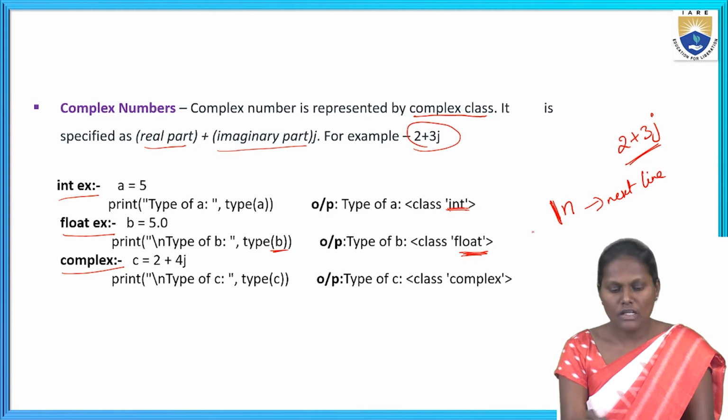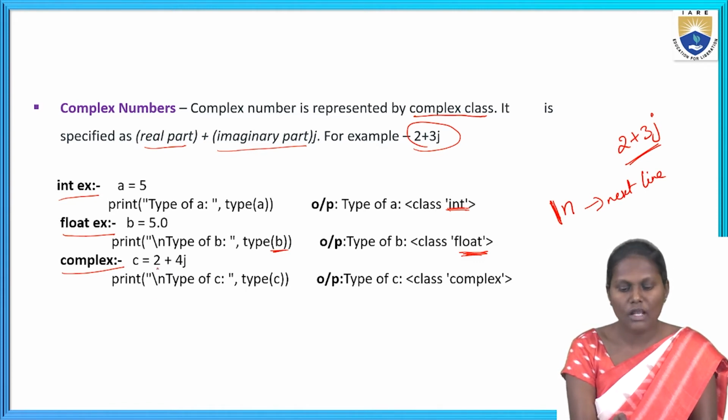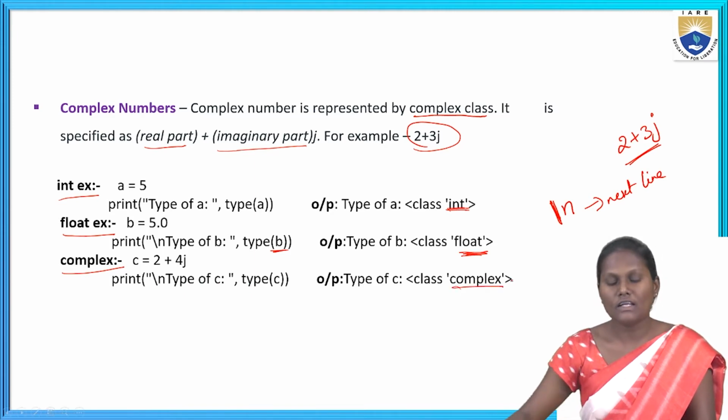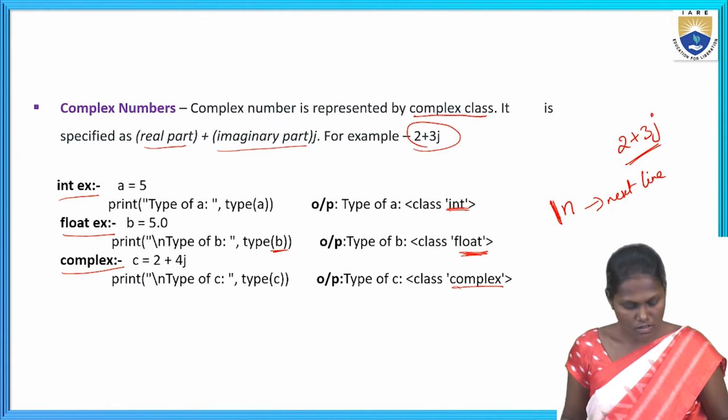Okay, so next, c equal to 2 plus 4j. This is for the complex value. I am giving the example: c equal to 2 plus 4j. Here I am asking to print in the next line the type of c. What's the type of c? Complex. Okay. These are the examples for the numeric values. I can show you in the IDLE also.